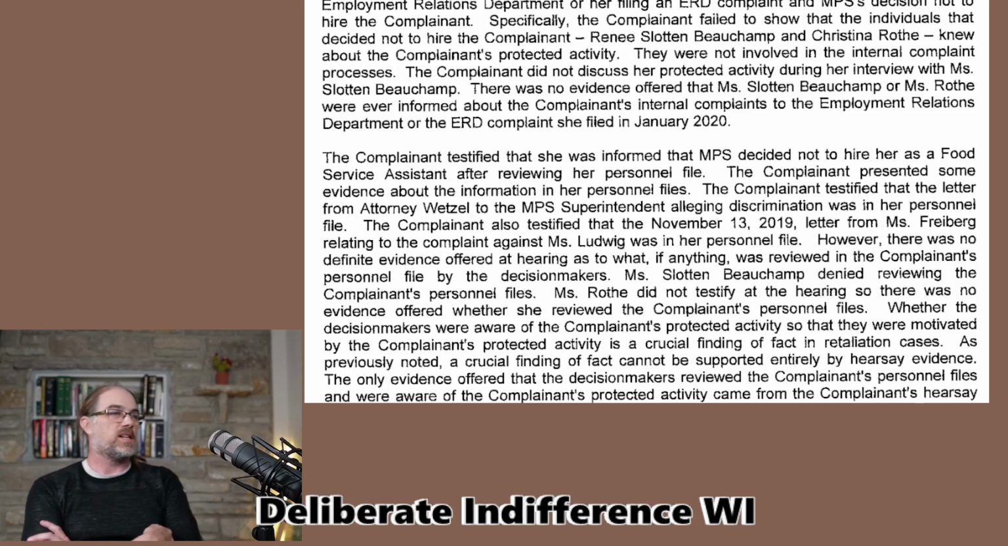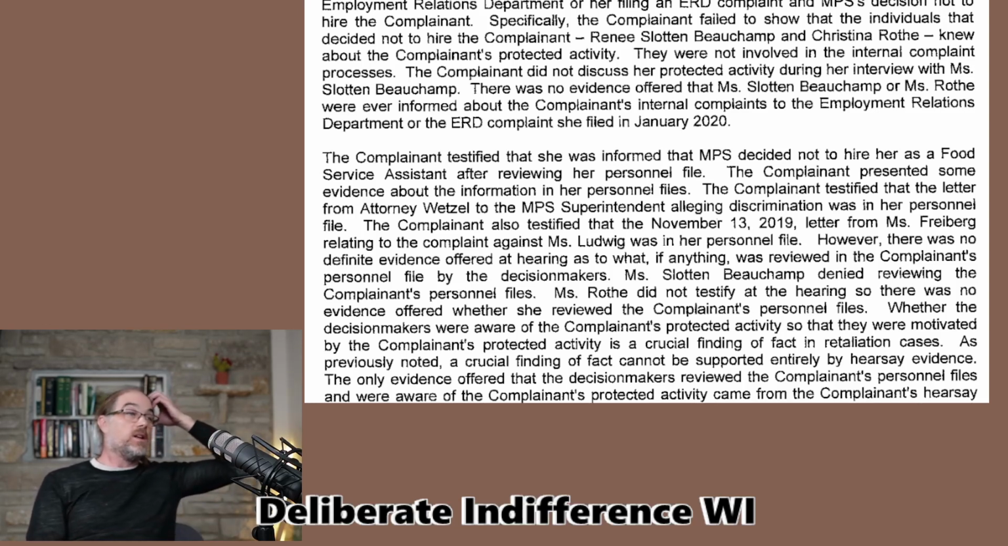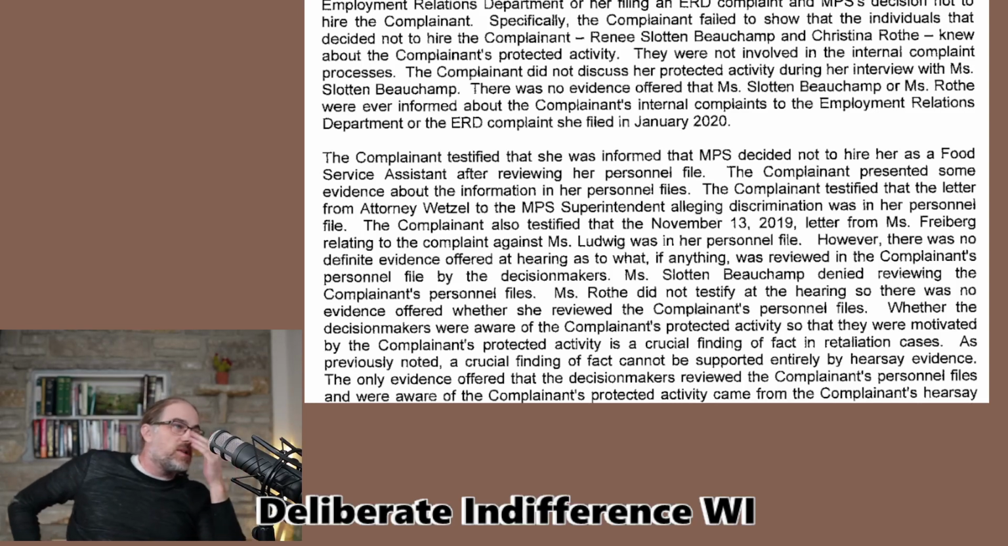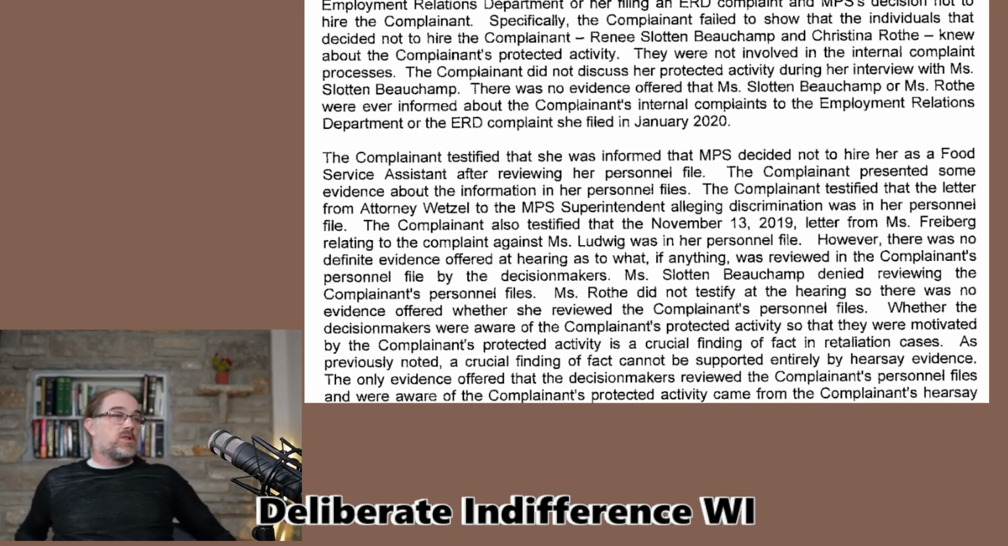The complainant testified that the letter from Attorney Wetzel to the superintendent alleging discrimination was in her personnel file. The complainant also testified that the November 13th letter from Ms. Freiberg related to the complaint against Ms. Ludwig was in her personnel file. However, there was no definite evidence offered at the hearing as to what, if anything, was reviewed in the complainant's personnel file by the decision makers.